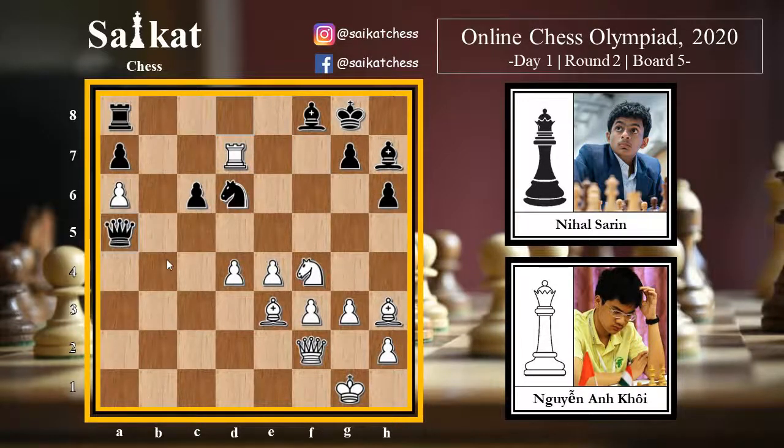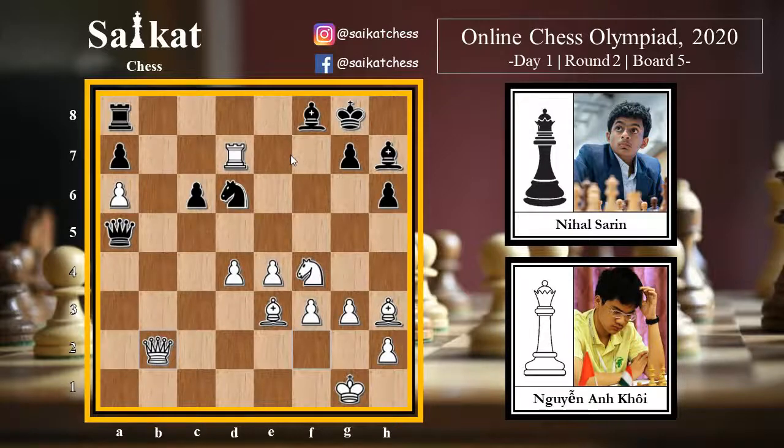Queen a5 now, and in this position, anything that activates the pieces is good, since this dark square bishop is a little bit paralyzed. So I think knight e6 is simply good, activating the bishop, also attacking the bishop, activating the knight, and bringing the pieces slowly to the king side, and it's going to be simply winning for white. But white here goes for queen b2 with the idea of bringing the queen to b7 maybe, and joining the rook on the attack. But that's a kind of blunder, a mistake.